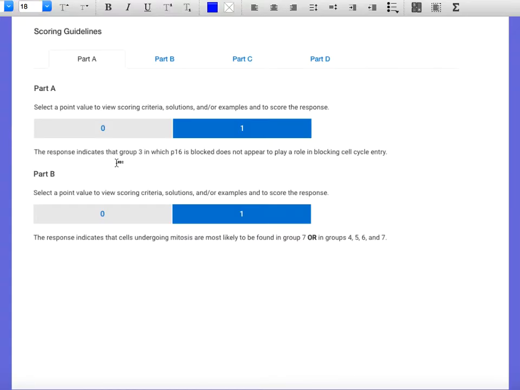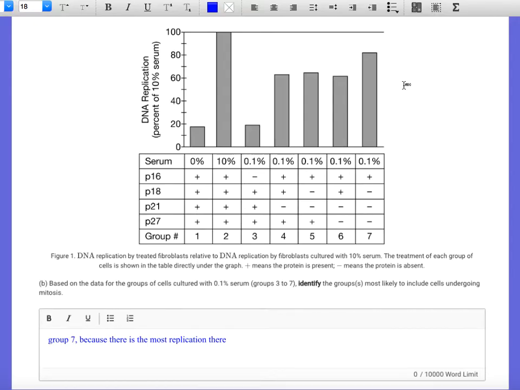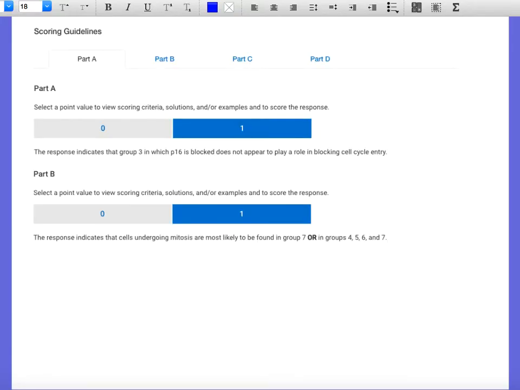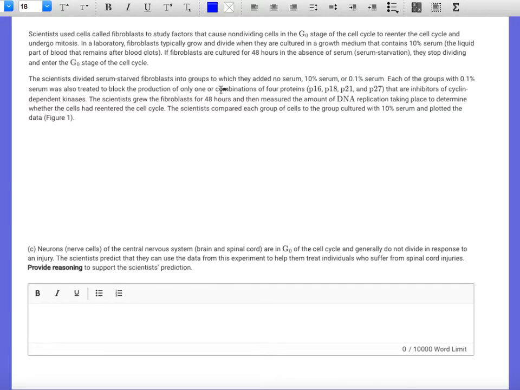So, okay, group 3, in which P16 is blocked, does not appear to play a role in blocking cell cycle entry. And then most likely, okay, so 7, or in groups 4, 5, 6, and 7. So either way, you could either go with the highest one or those that are all significantly higher. Again, without error bars, it's a little hard to tell. But since they don't give you those, either one would be an accurate prediction. Okay. So here we go.